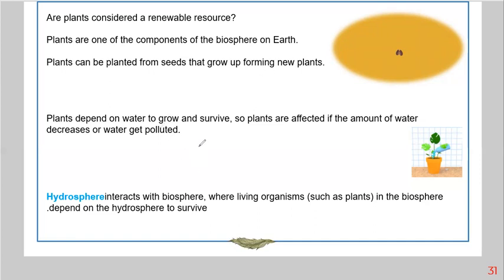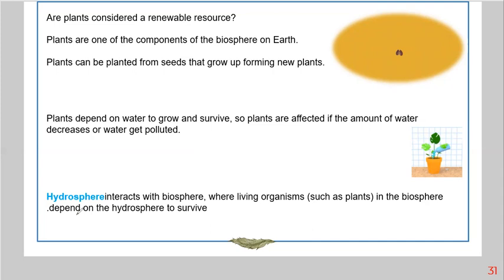Don't forget that plants need water to grow and survive. Okay, so plants are affected if the amount of water decreases as well, and we are affected. So all of us, all the biosphere, human, plant, animal, all of us are affected by the absence, the decreasing, or the pollution of the water. So we are affected by any change in water.